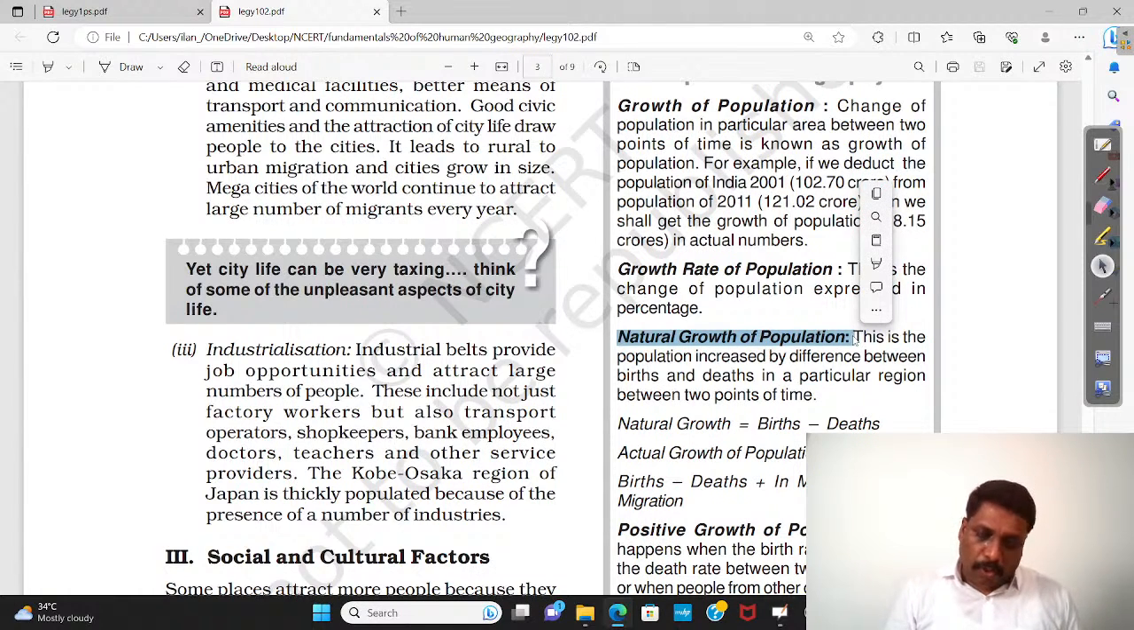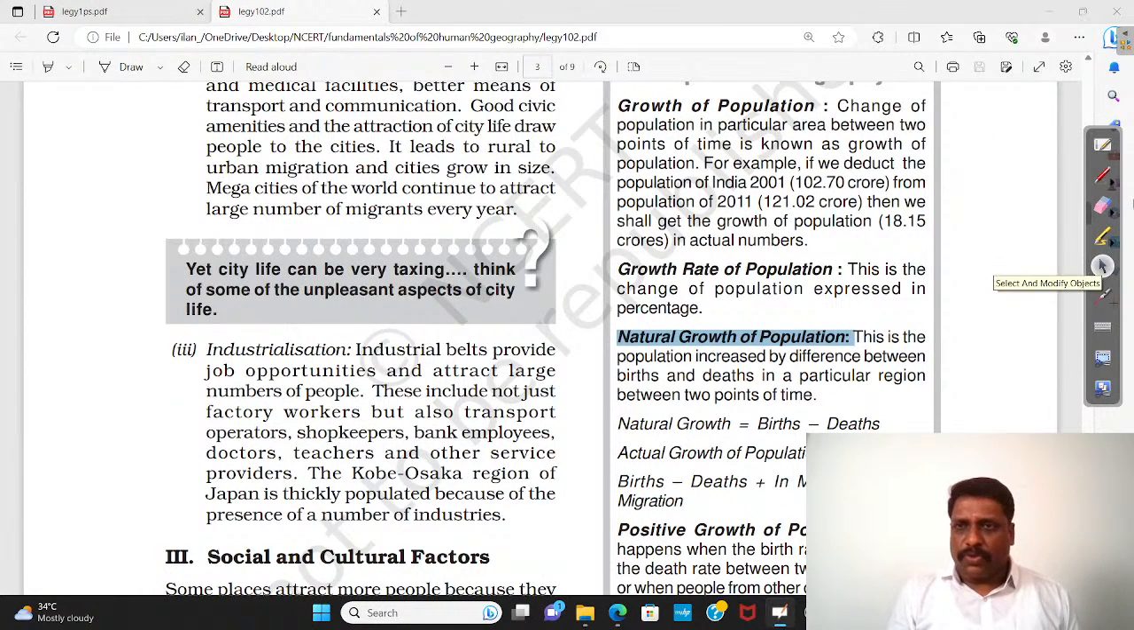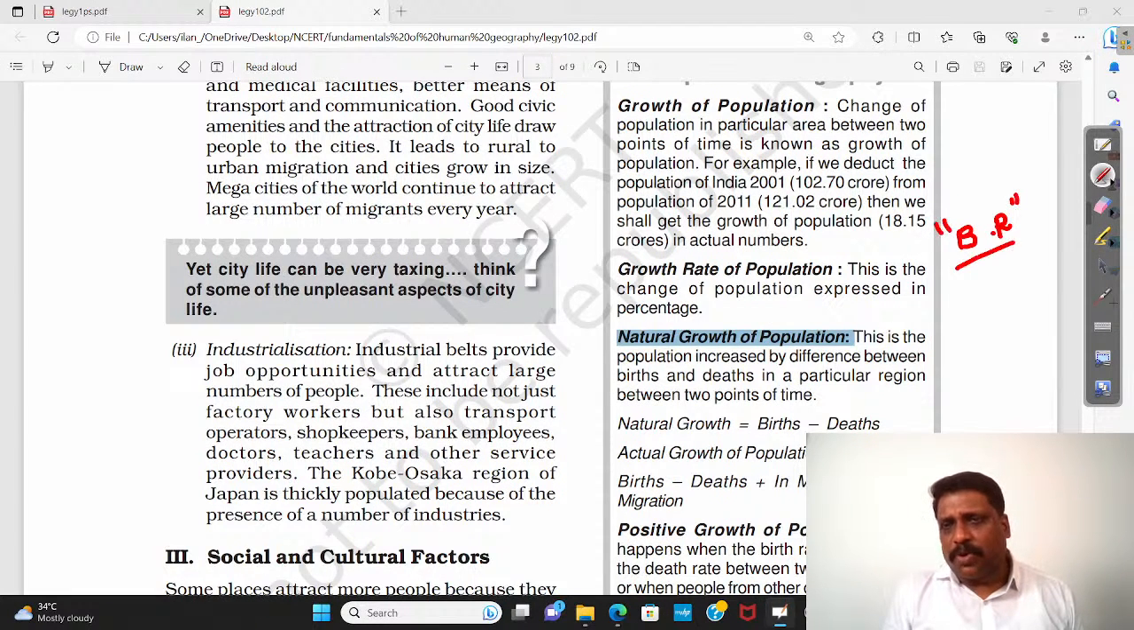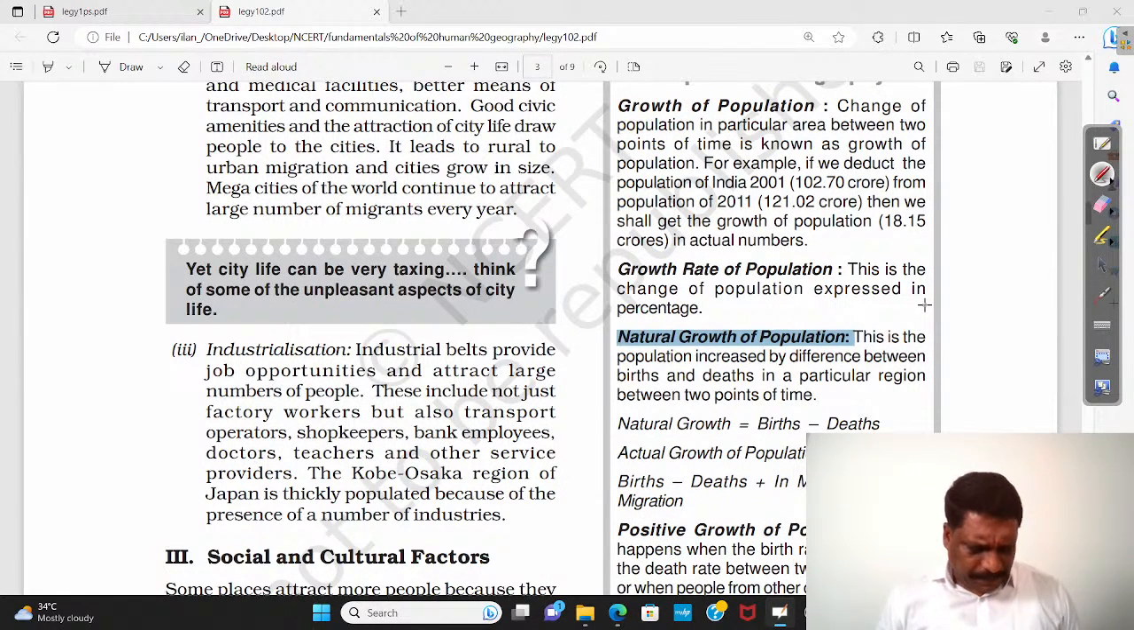Now, when I talk about the natural growth of population, population growth can be positive or negative also. When population increases, I have something called birth rate, and somewhere I have something called death rate. Birth rate versus death rate. Birth rate is the number of children born per thousand people in a population. Similarly, you call them death rate.